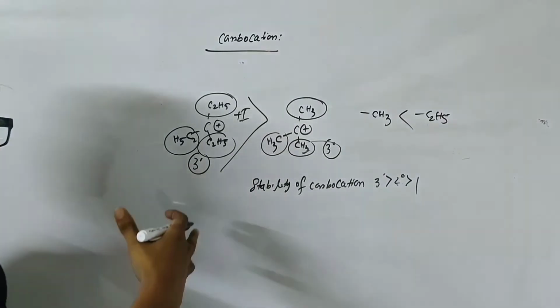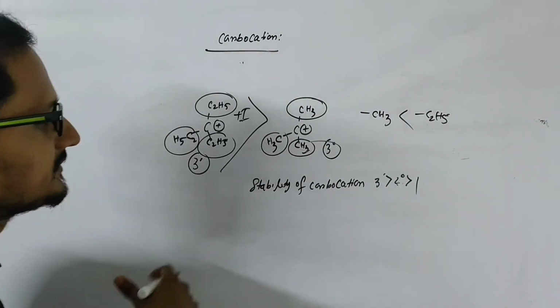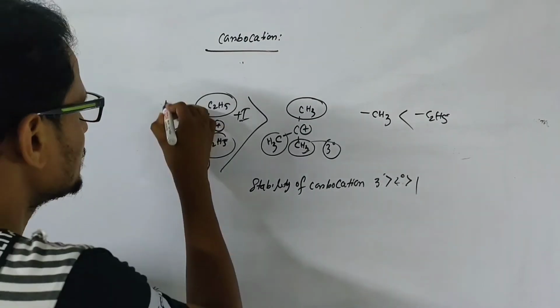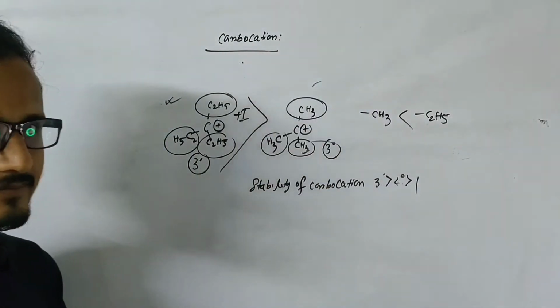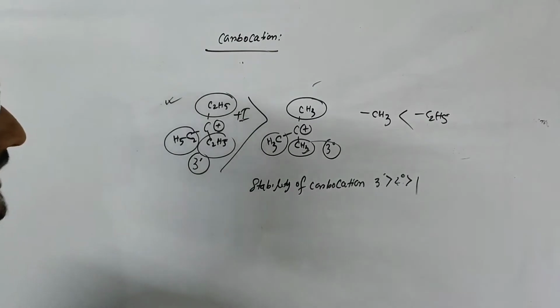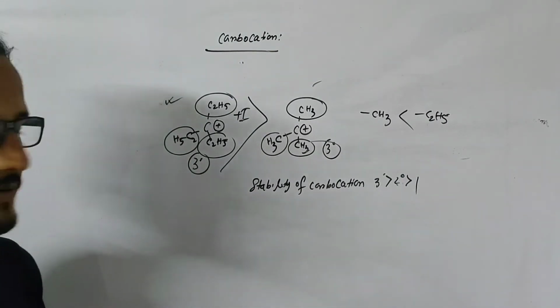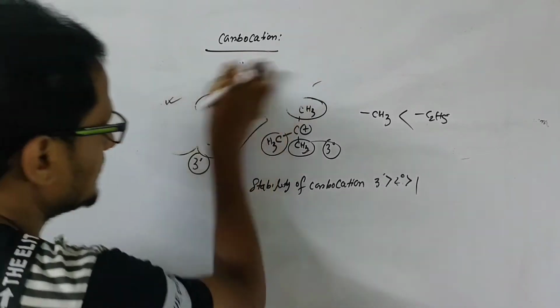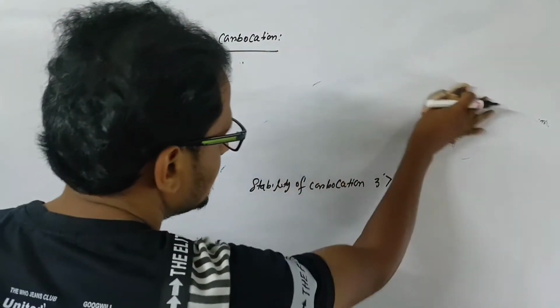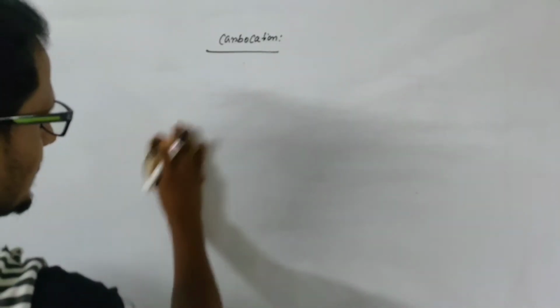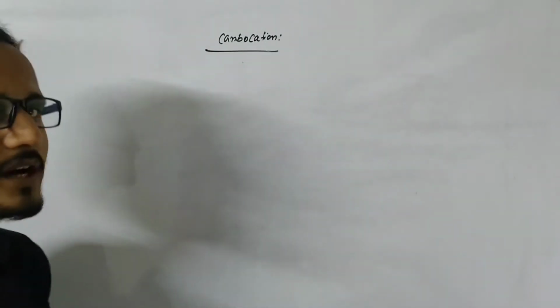So like this, the inductive effect changes the stability of the carbocation. Okay, so which carbocation is more stable? This one is more stable than this one. Done. Now we'll see how the resonance effect works on the stability of the carbocation. It is clear how the inductive effect and the hyperconjugation effect increase the stability of the carbocation.